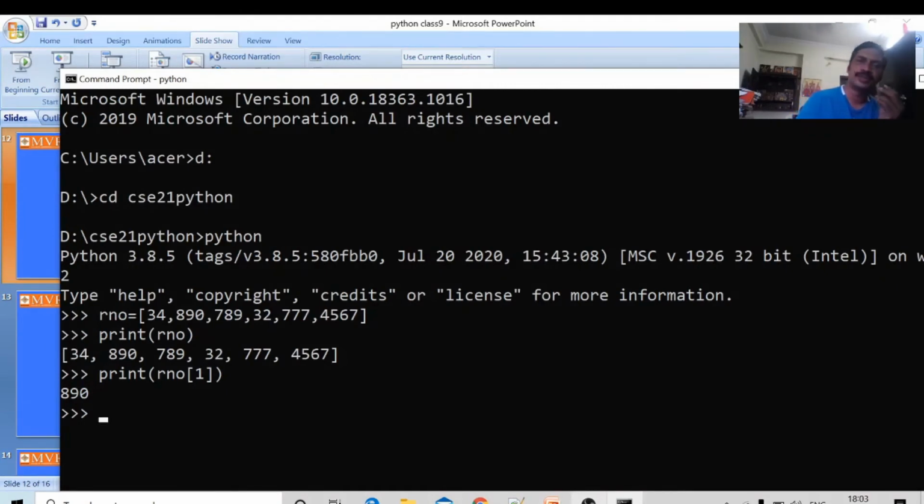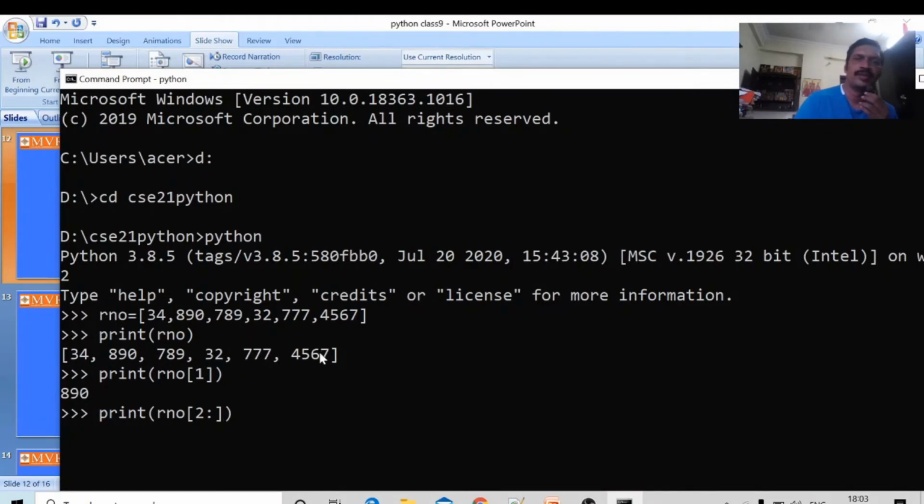Next one. I want to print all the list elements from the third element to the last element. Print RNO of the third element, which means we write 2, since indexes go 0, 1, 2, 3, 4, 5.